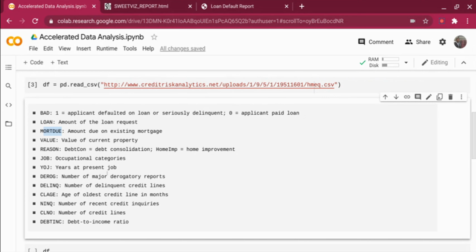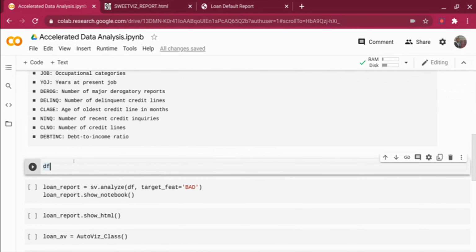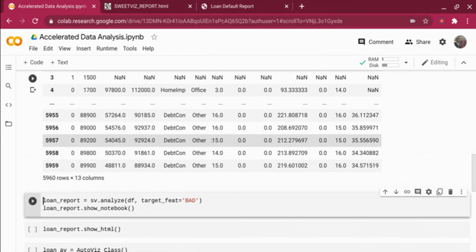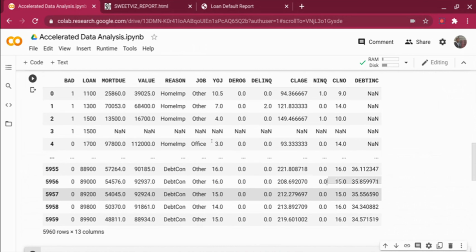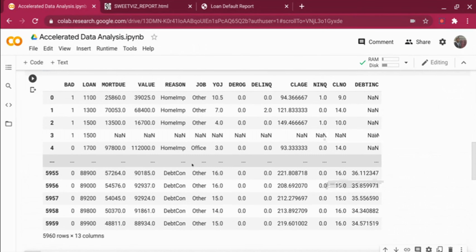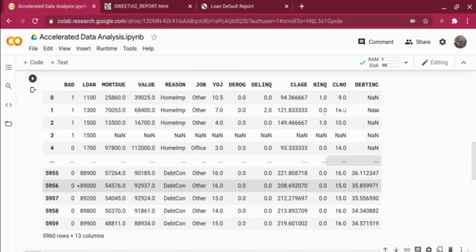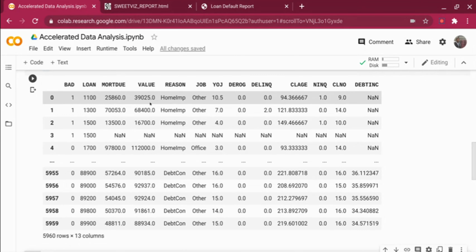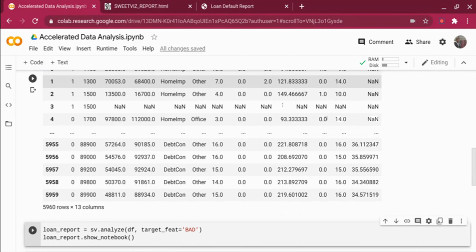These are the variables. Now what I'm going to do is quickly visualize the data, and let's see how we can generate insights from the data with a few lines of code using three different tools. So this is how the data looks. You can see the bad variable, which says whether the loan is defaulted or not, and then the mortgage due, loan amount, and value. As I said, the value minus mortgage due is basically your home equity. You can apply for an additional loan on the difference, right? And the other variables, which I mentioned, are derogatory, delinquency, client age, and other things.